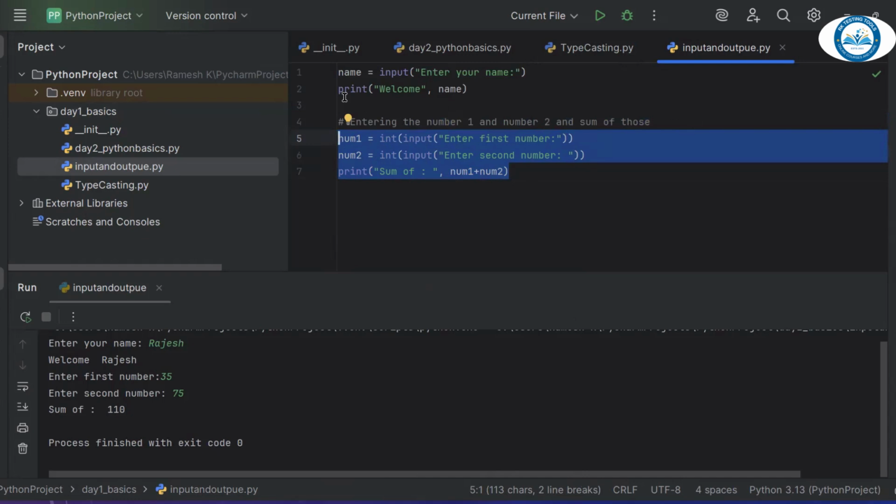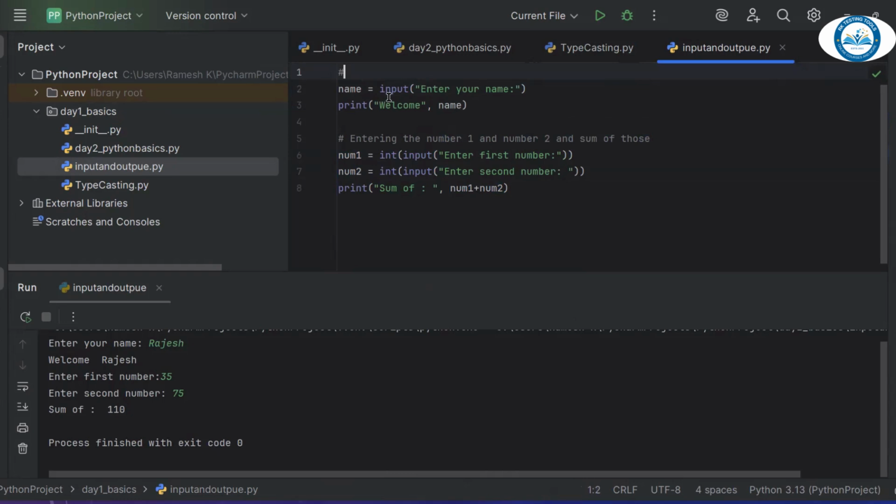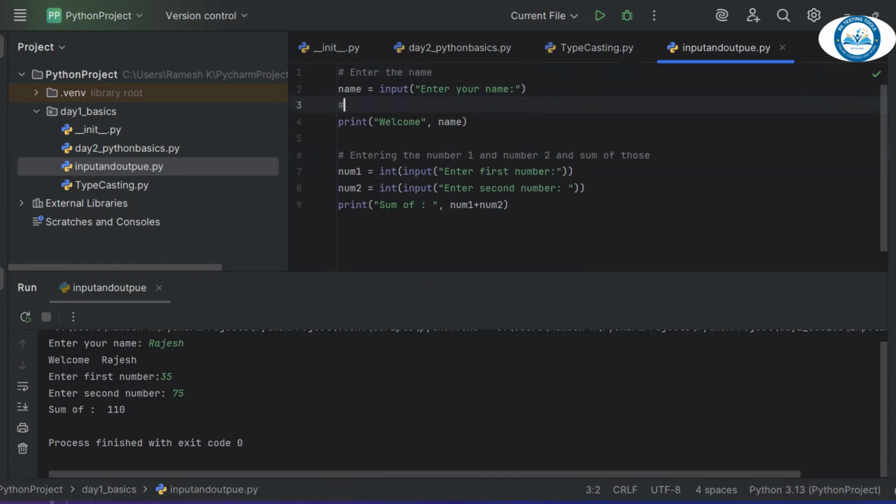And this is for the enter the name, and this is printing or displaying the name. Correct. Okay, let's go back.